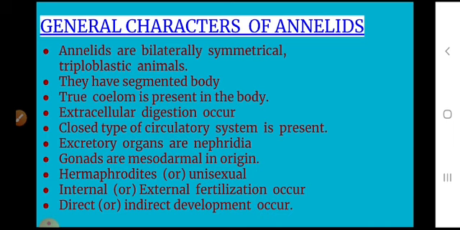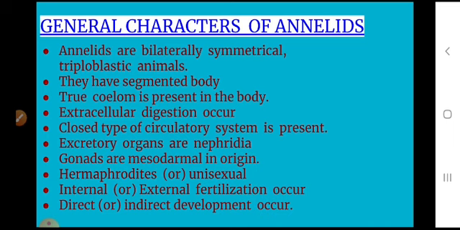These animals live in marine, freshwater and also land habitats. They exhibit aquatic as well as terrestrial habitat. Some are forms of parasites or commensals. They exhibit homonomous metamerism and bilateral symmetry.